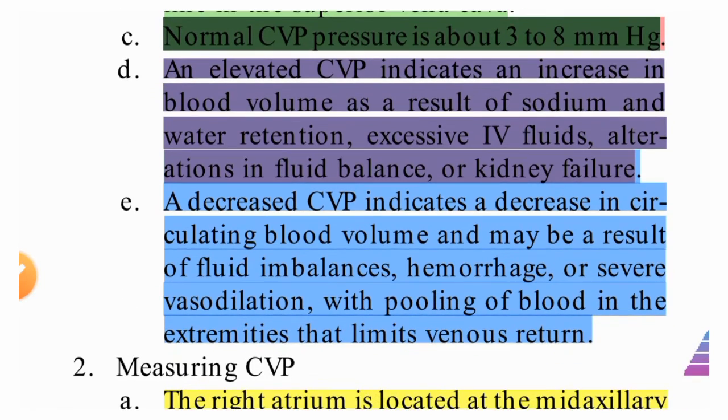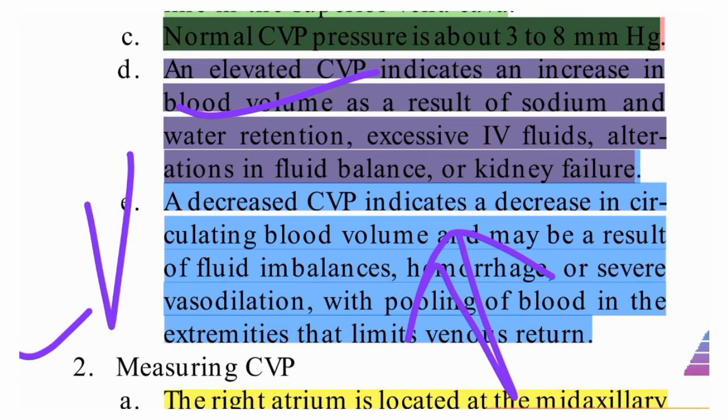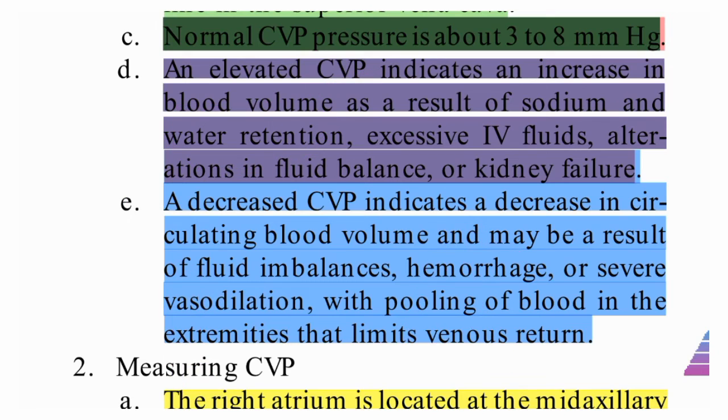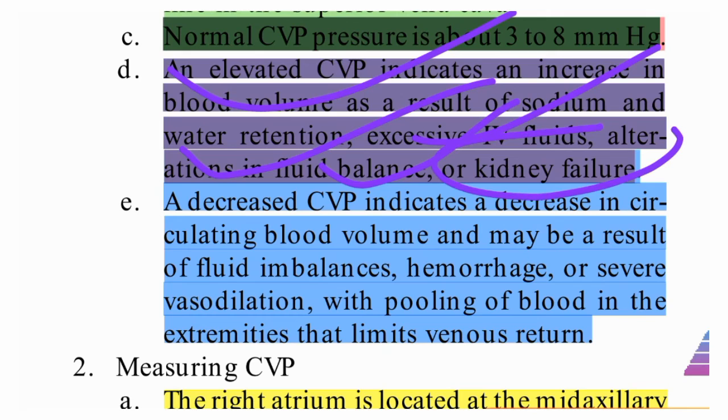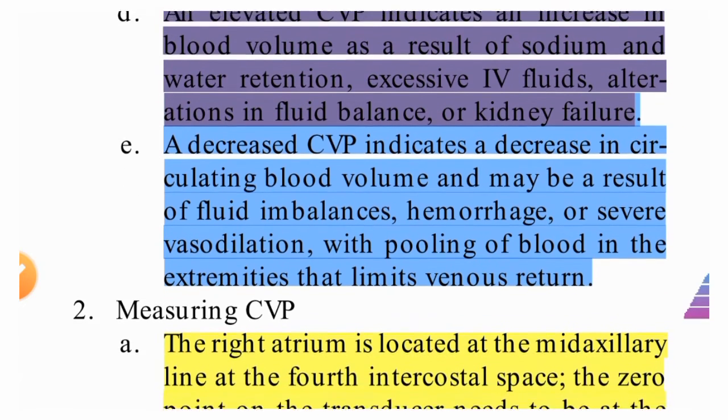An elevated CVP indicates an increase in blood volume. When CVP is increased, that means blood volume has increased as a result of sodium and water retention. Excessive IV fluids will also lead to an increase in the CVP, and alteration in the fluid balance. Kidney failure may occur. So these are the conditions we need to assess.